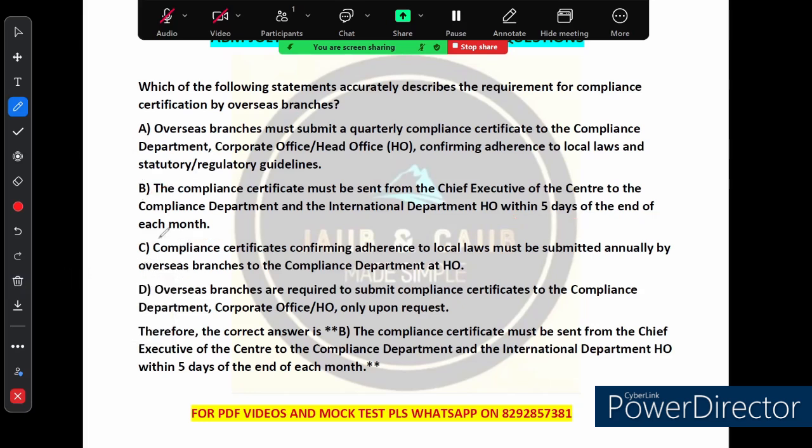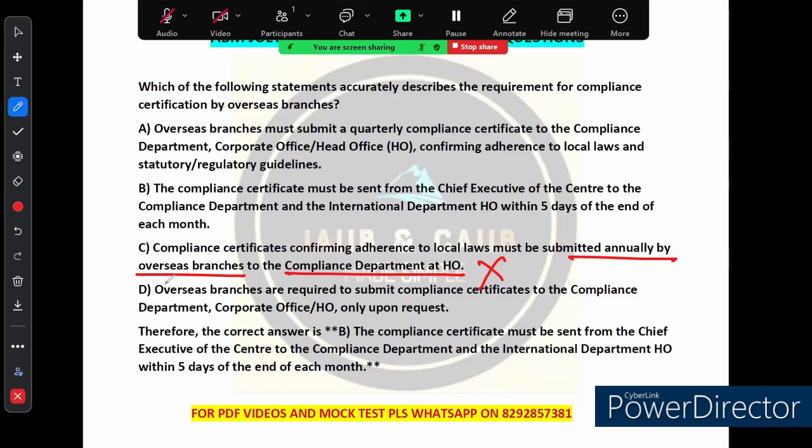Option C says that the compliance certificate confirming adherence to the local law must be submitted annually by the overseas branch to the compliance department and HO. So it suggests annual submission of the compliance certificate. However, the standard practice is to submit this certificate more frequently to ensure continuous adherence to law and guidelines. So this option is also incorrect.